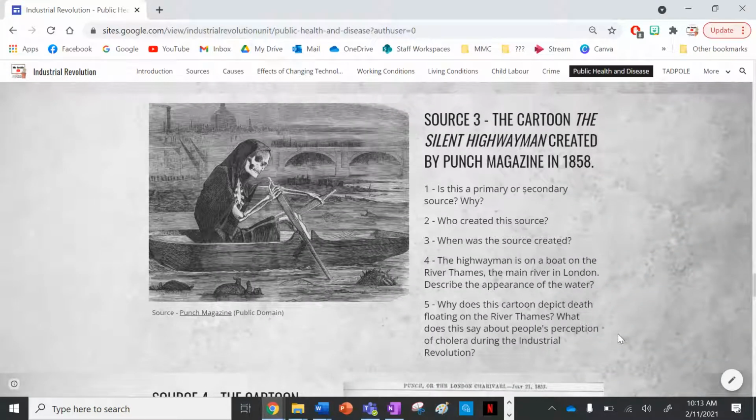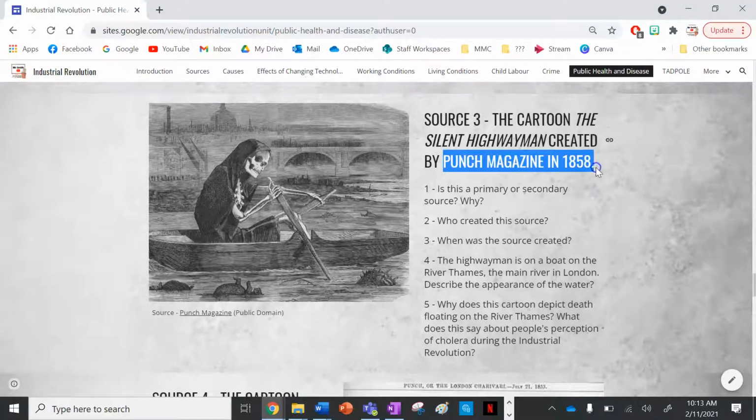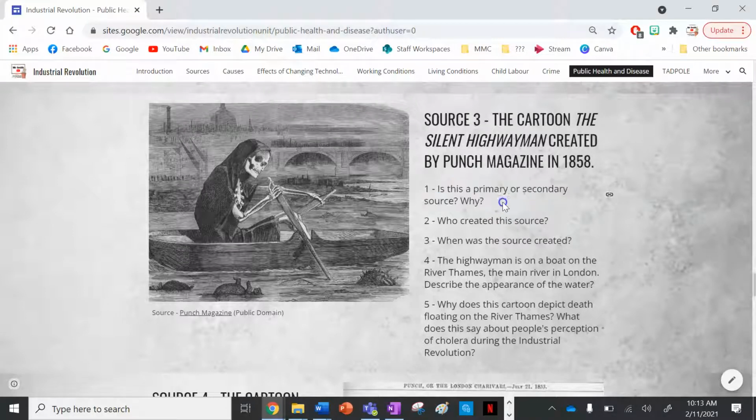Source number 3, we've got The Silent Highwayman. Now this was created by an unknown artist, but it was published in Punch magazine in 1858. So, is this a primary or secondary source? Why? It's a primary source because it was made during all these cholera outbreaks, this time of filth, industrial Britain, so it is a primary source. Who created the source? Well, it is an unknown artist, but it's published in Punch magazine, so you can say Punch magazine. When was the source created is 1858.